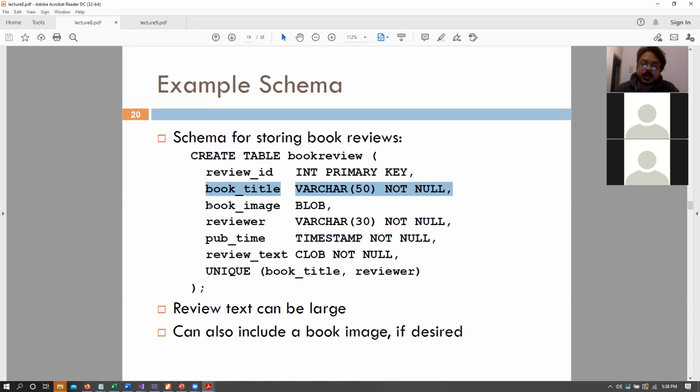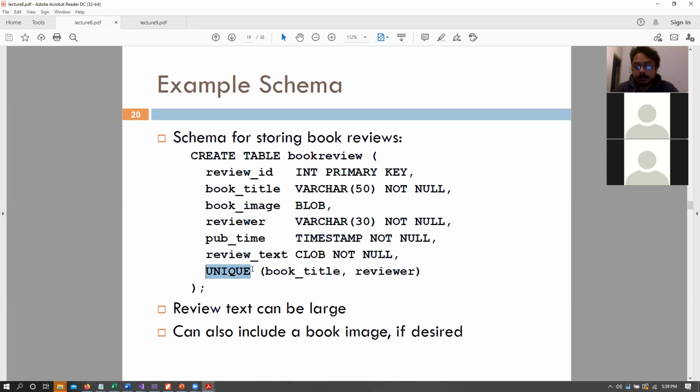Let's say that you also want to have the front cover of the book in that database as well. So you can say book image is of type blob, right? A blob is a binary large object that can be used to store images. Then you can have the reviewer name that can't be null, and the publish time that is going to be of type timestamp, and it can't be null either. And then you can say that my review text is going to be a clob, right? So character large objects, a bunch of characters, not null.